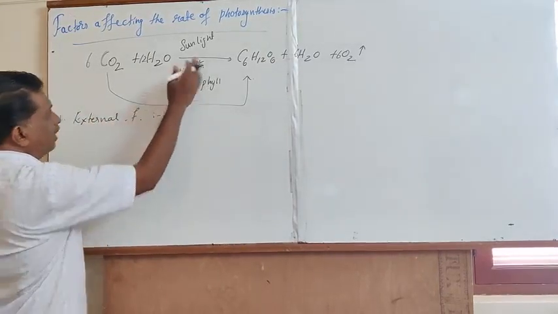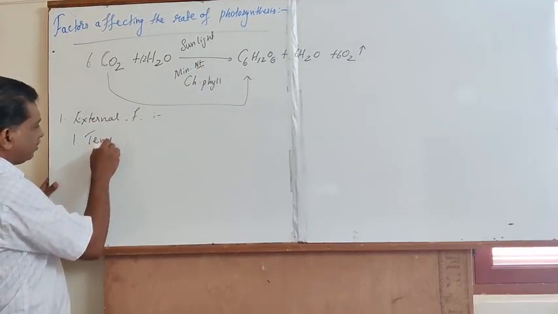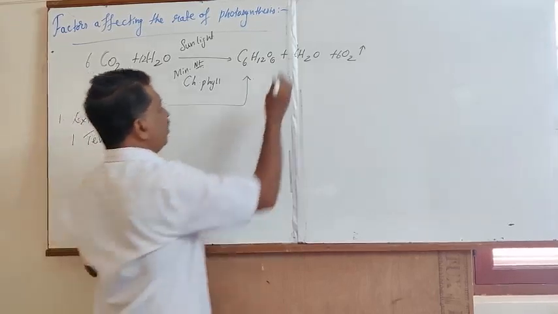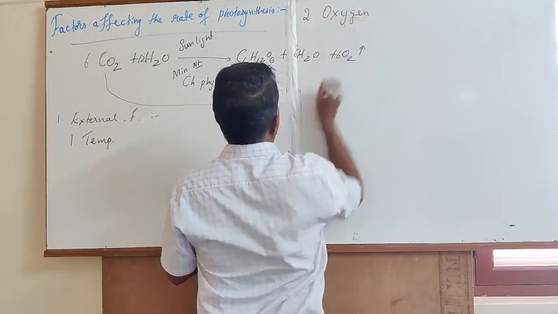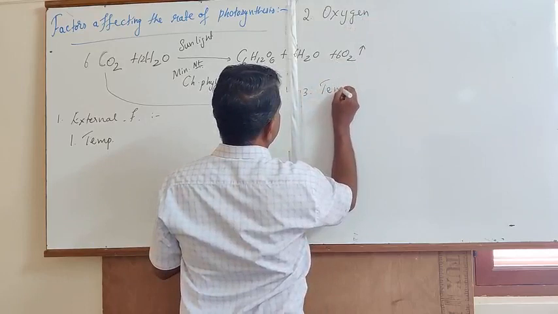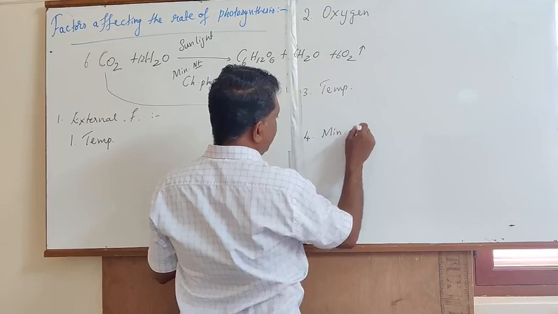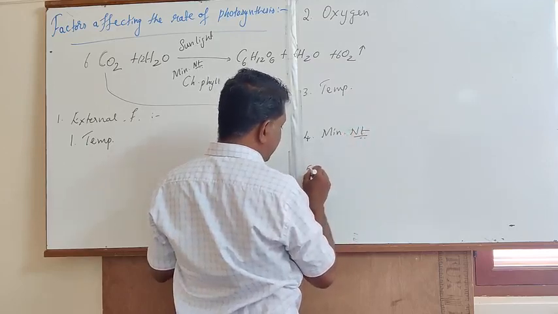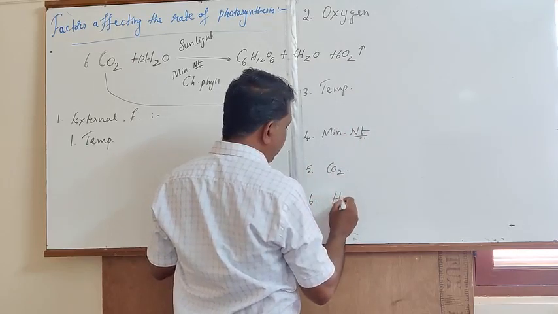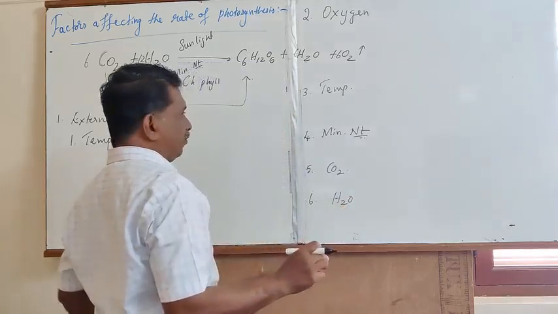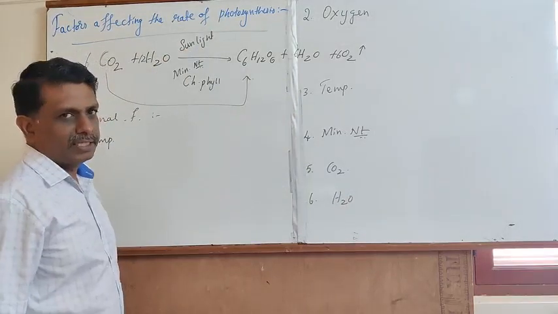Some of the important external factors that determine the rate of photosynthesis are namely light, oxygen, temperature, mineral nutrients. In addition to this, carbon dioxide and water are some of the important external factors that determine the rate of photosynthesis.